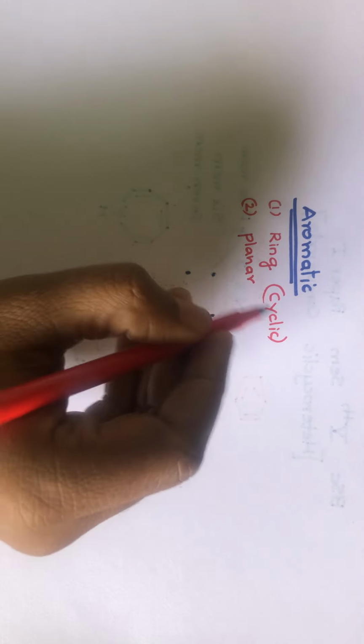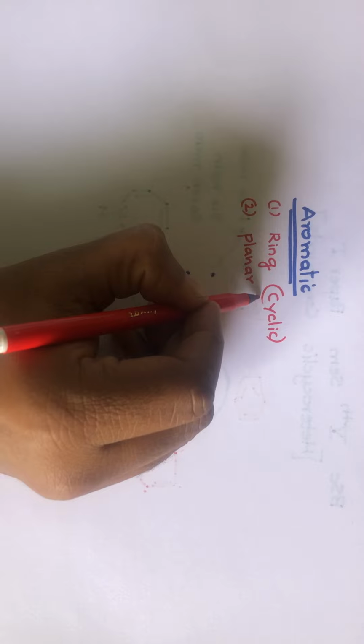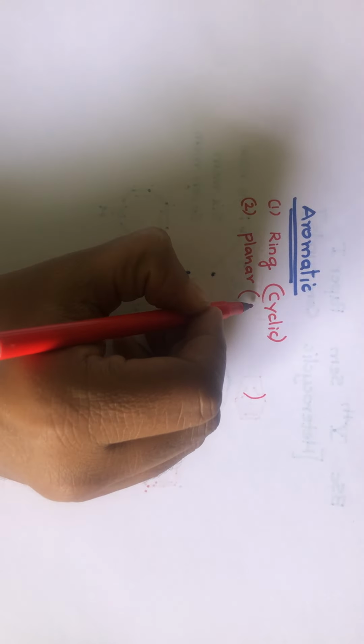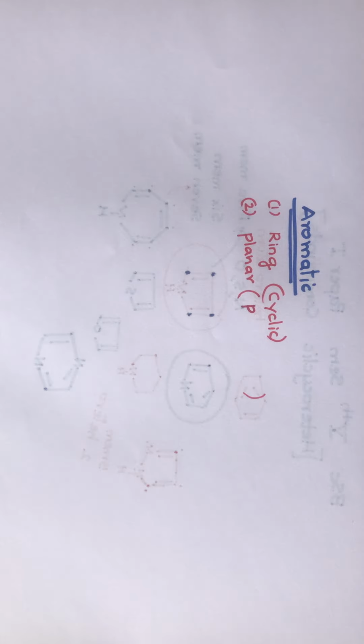Another way I can put it is that all the atoms in the ring should have a p orbital, so that they involve themselves in delocalization.